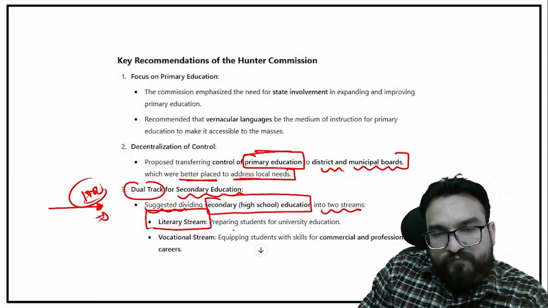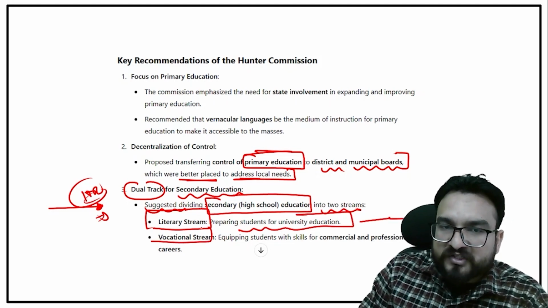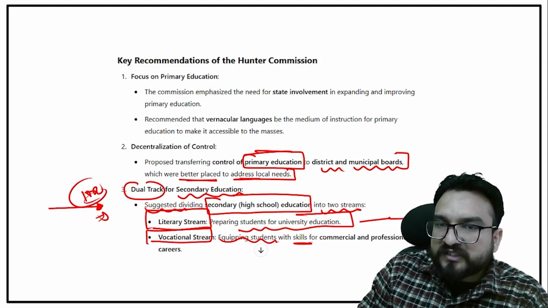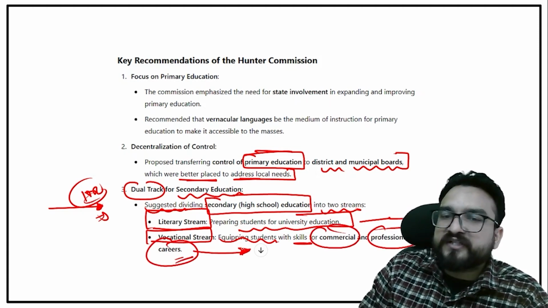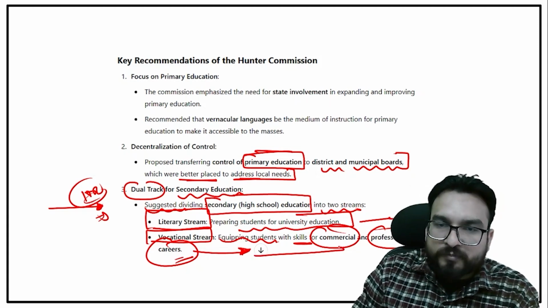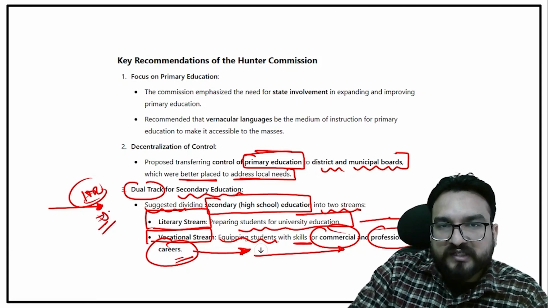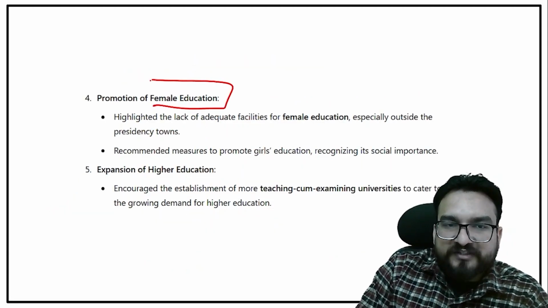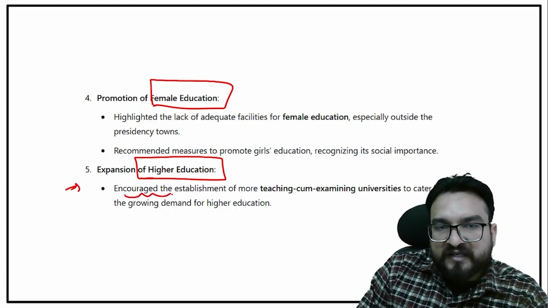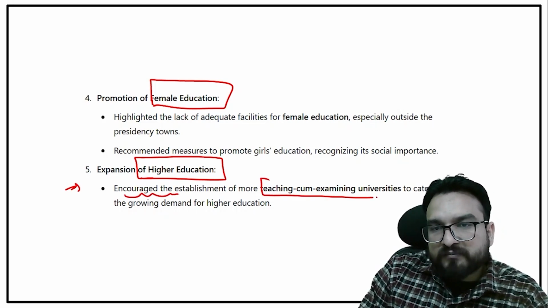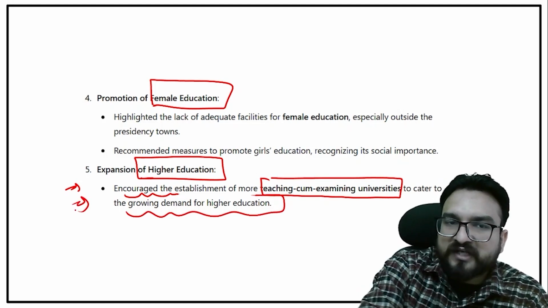One, the literary stream, preparing students for university education, who will go for higher studies. And one, the vocational stream, equipping students with skills for commercial and professional careers, whatever they want to choose. If they are weak in studies, or not financially well, they can opt for this path also. So this path was given in this commission, guys. Over here they focused on female education too, and he also gave expansion of higher education. One point you will see is to encourage the establishment of more teaching and examining universities to cater to the growing demand for higher education. This point you will see in higher education only.